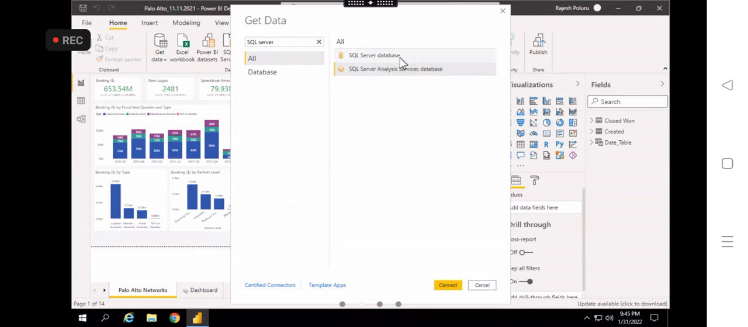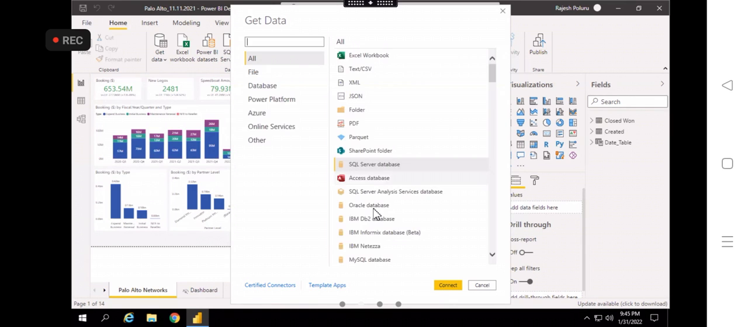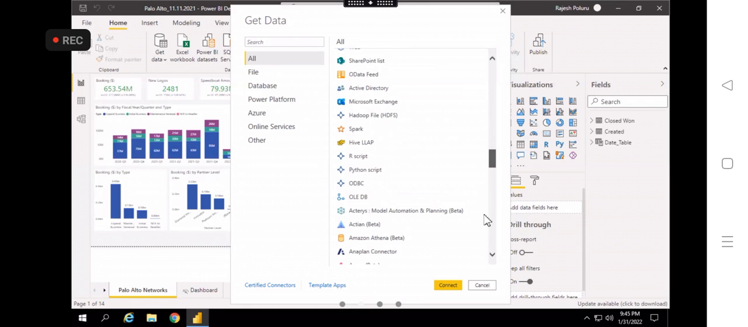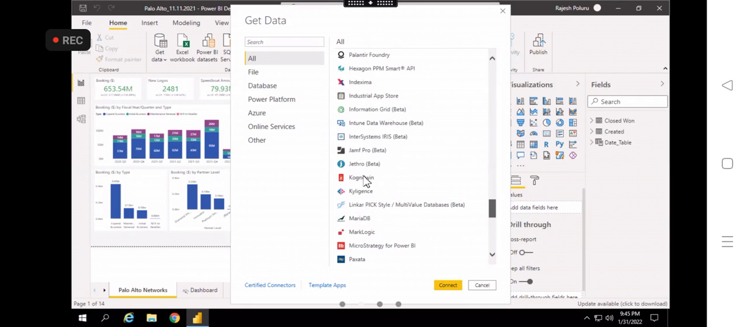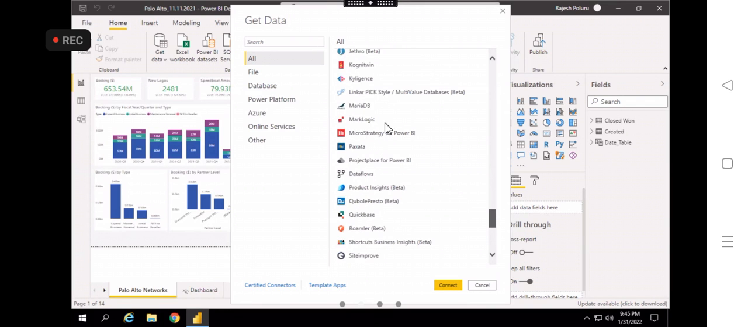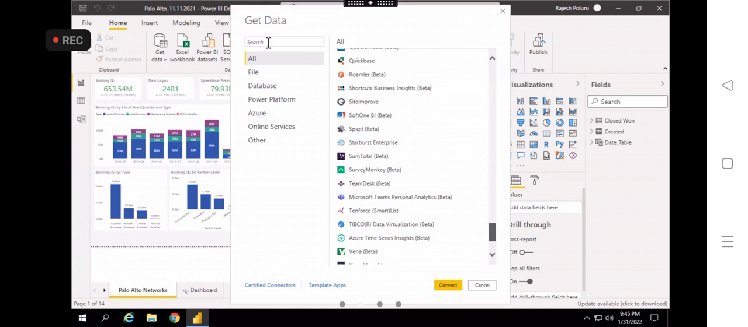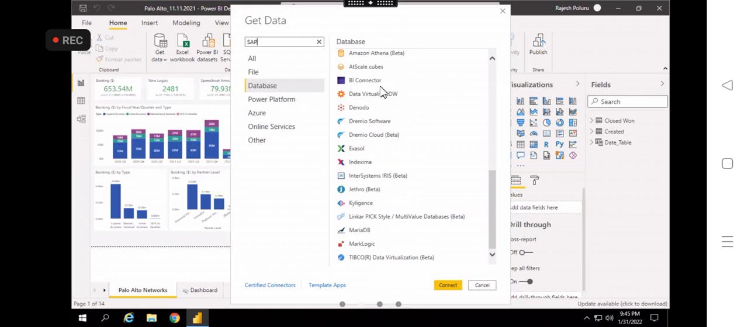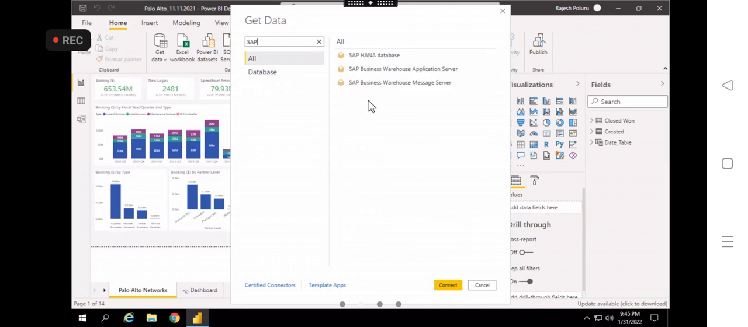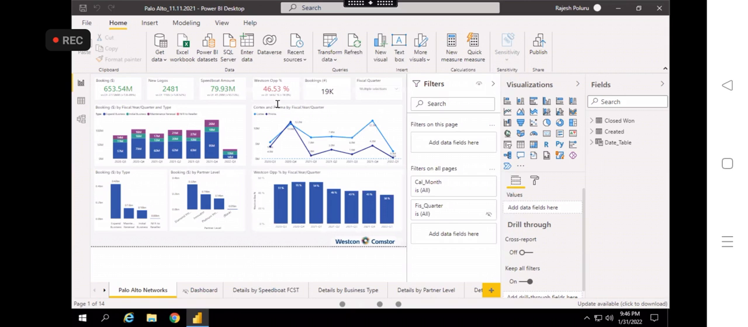So SQL Server database will not be supported, Oracle database will not be supported, IBM mainframe will not be supported. Excel and everything, these will not be supported by the live connection. There are so many, like SAP. You can search for SAP, and SAP also will not be supported for the live connection.